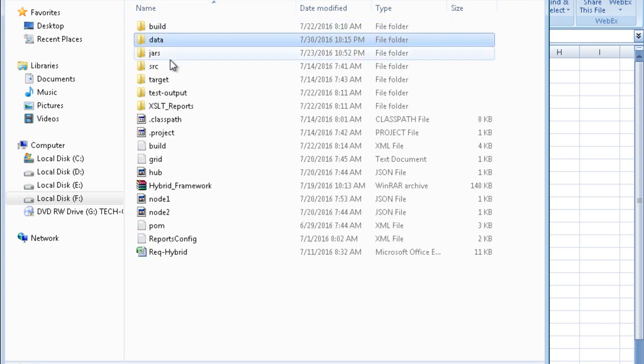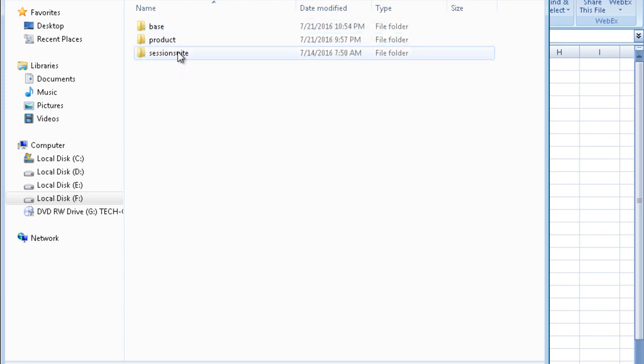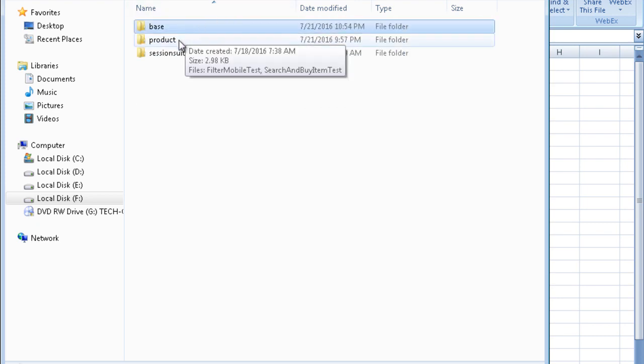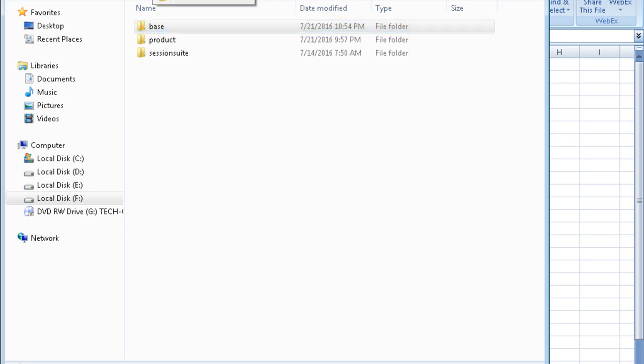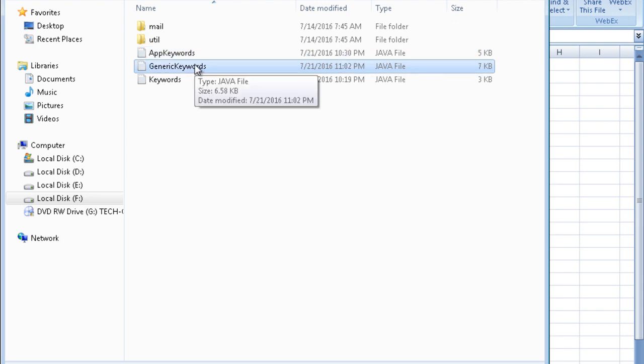And in the hybrid framework, if you look at it, source main Java, I'm sorry, you have application keywords and generic keywords for every type of keyword. I'm just giving you an overview right now, guys. I'm not starting to build the code.